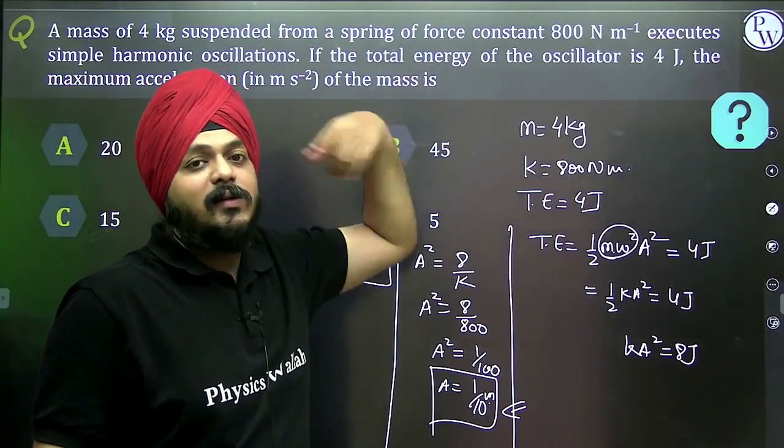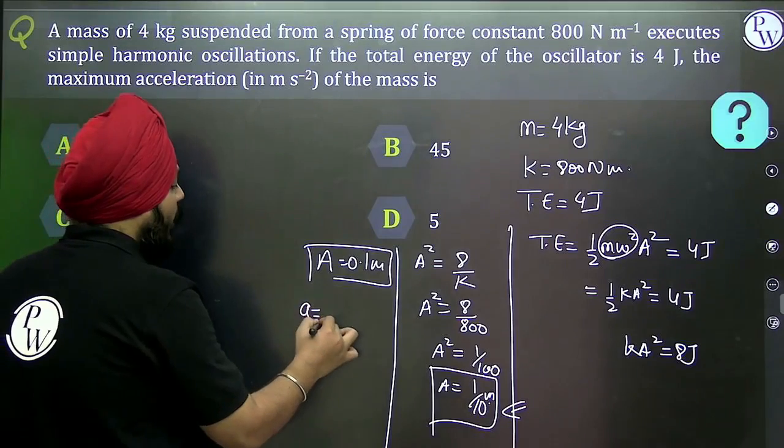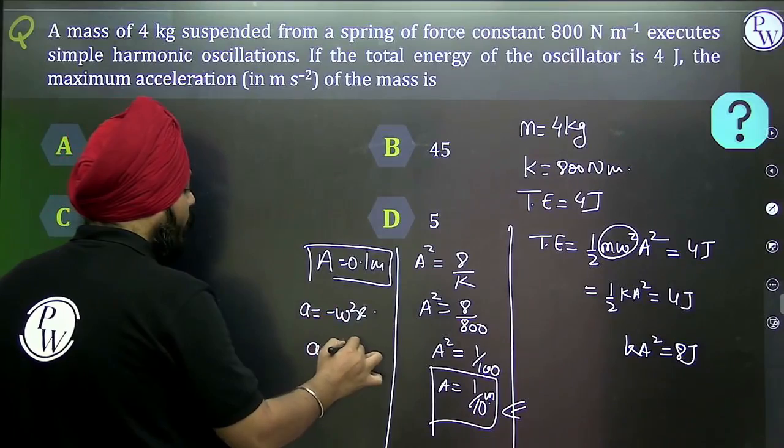The equation will immediately come to your mind: a is equal to minus omega square x. Magnitude a is equal to omega square x.